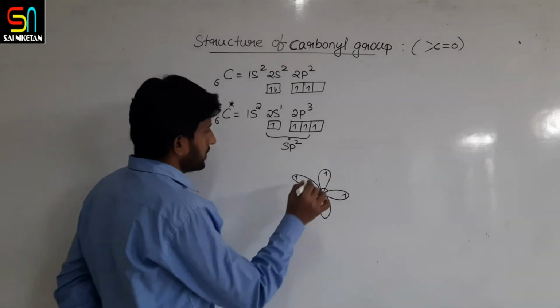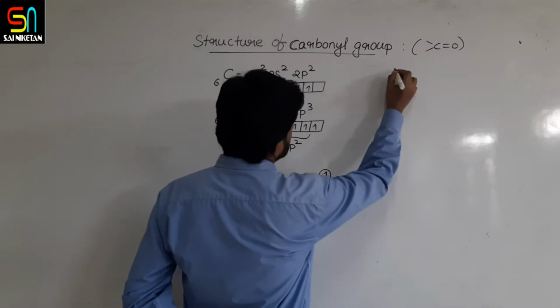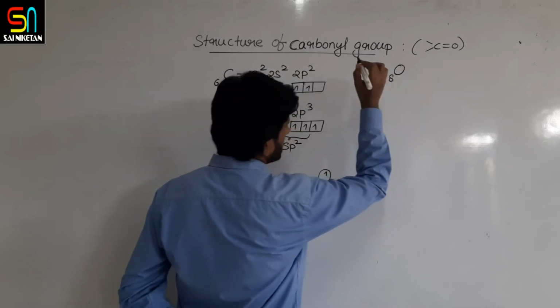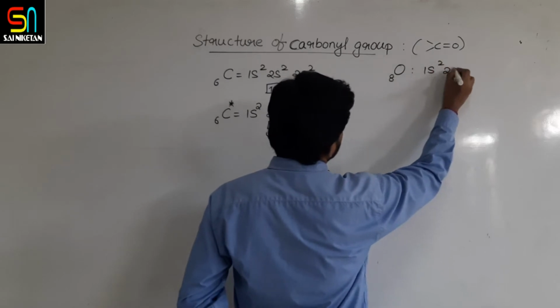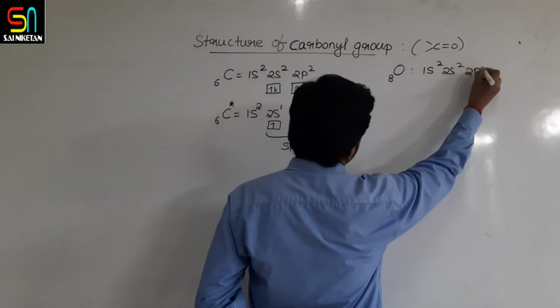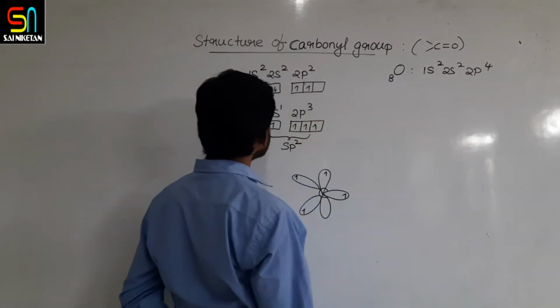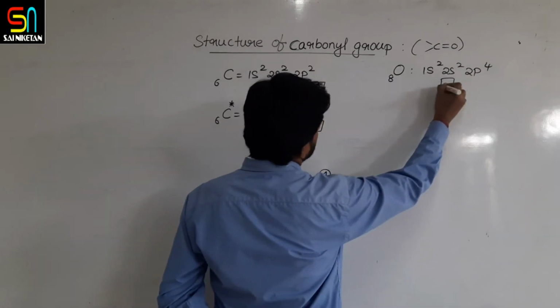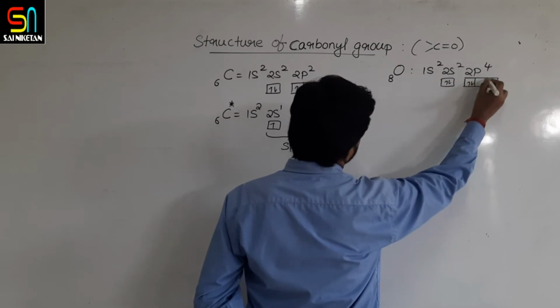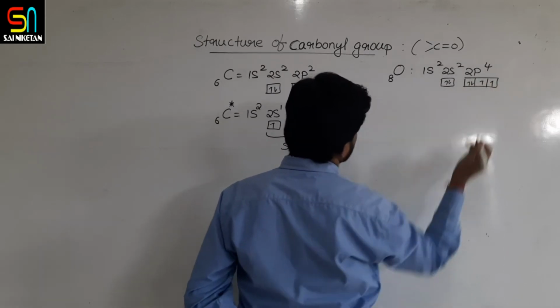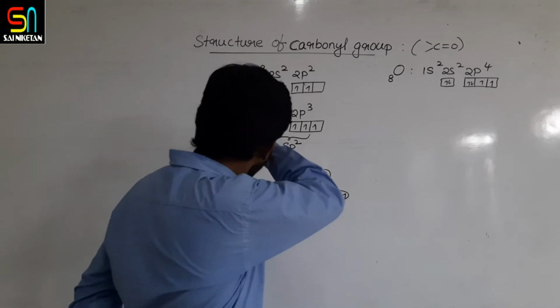Coming to oxygen, its atomic number is 8, as you know. It is 1s2 2s2 2p4. So there is one paired set and two single electrons, right?